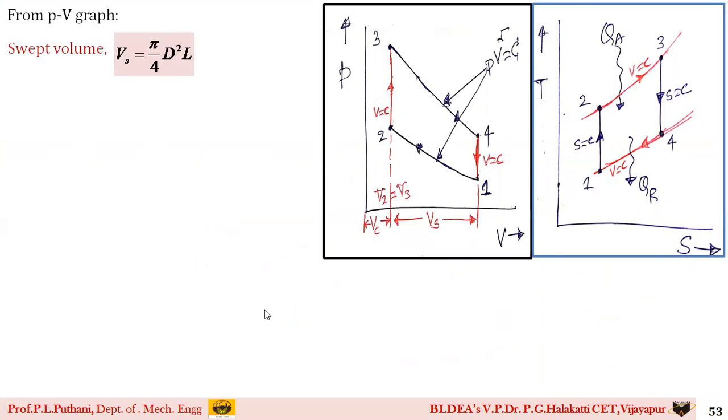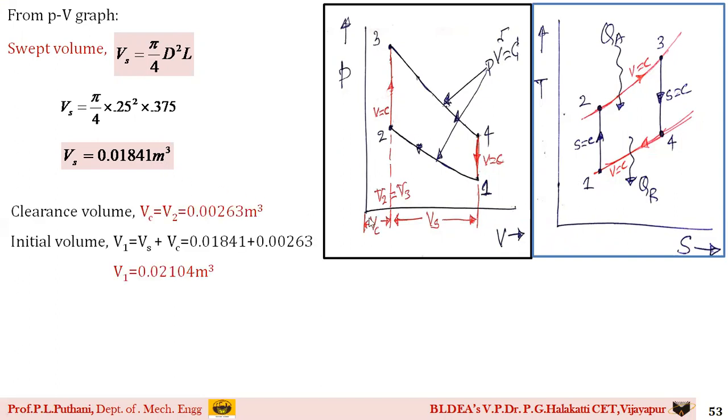Before that, we shall complete these things, that is, how to calculate the swept volume Vs. The swept volume Vs is nothing but pi by 4 d square L. He has given the value of d and the value of L; substitute, and you will get the swept volume. How much is it? Vs is equal to 0.01841 meter cube.